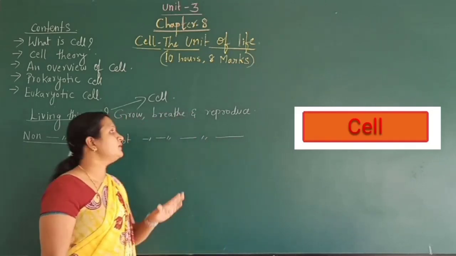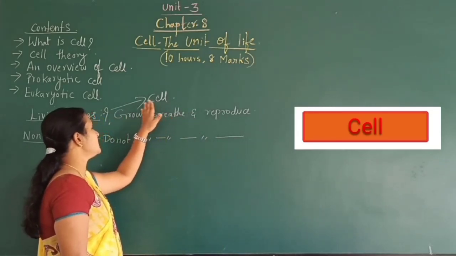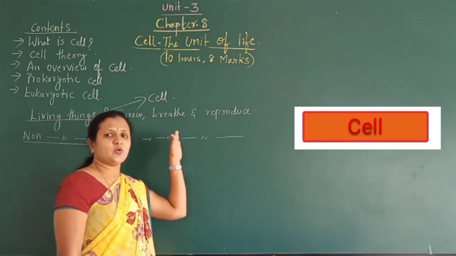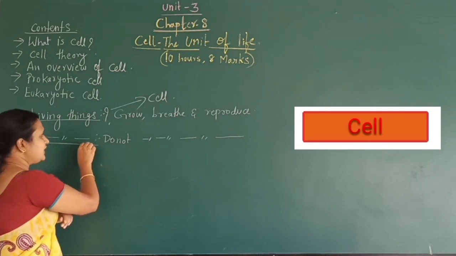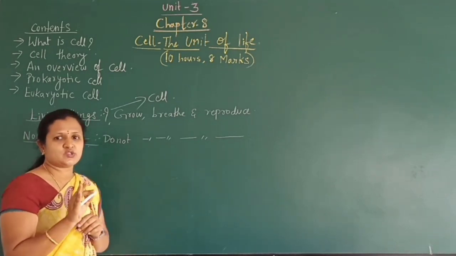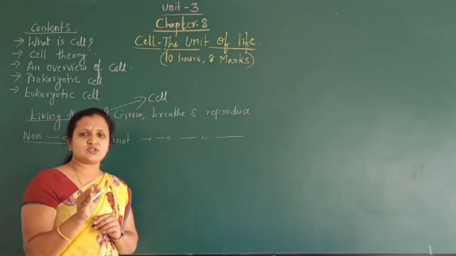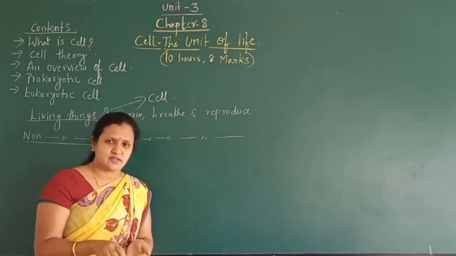Whereas in non-living things there is no presence of cell, and hence they are called non-living things.